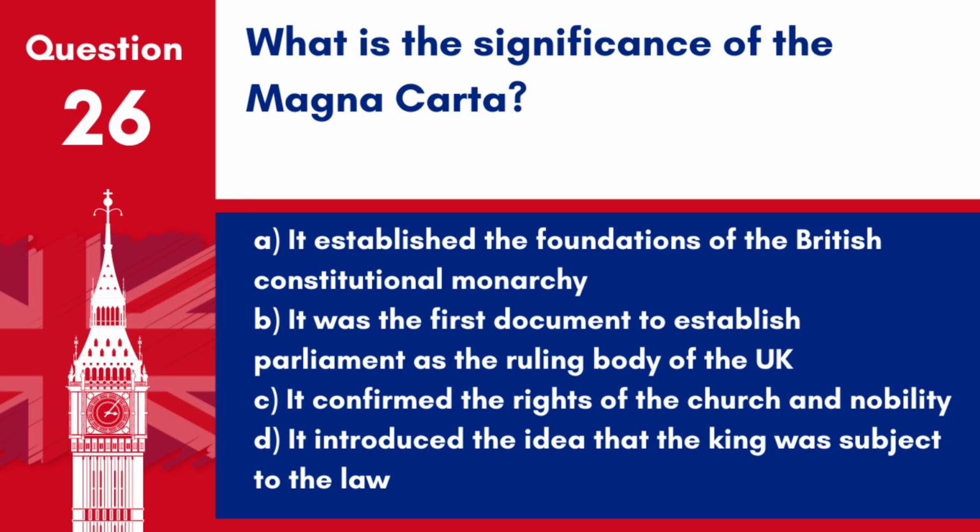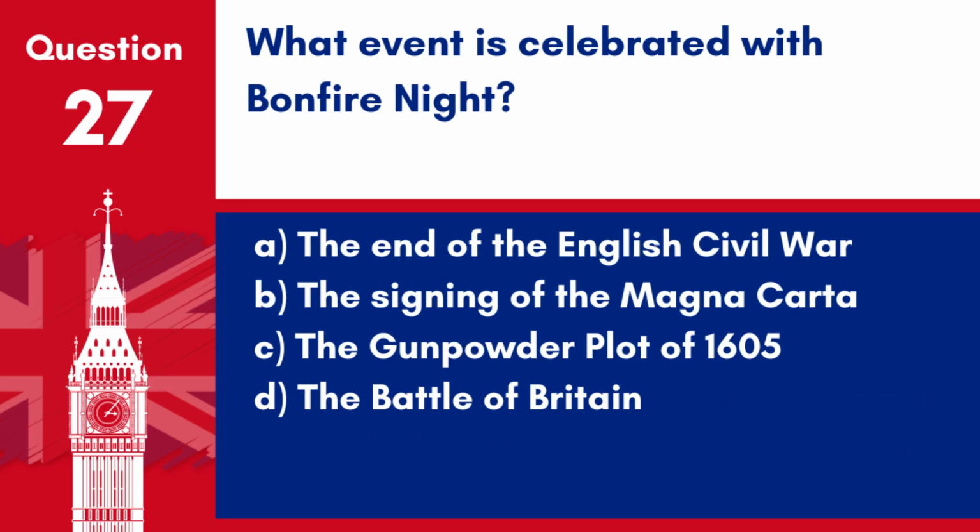D. It introduced the idea that the king was subject to the law. Answer D. The Magna Carta, signed in 1215, is a landmark document that established the principle that everyone, including the king, was subject to the law.